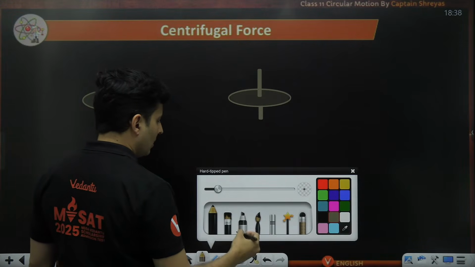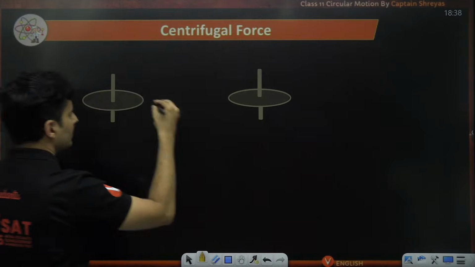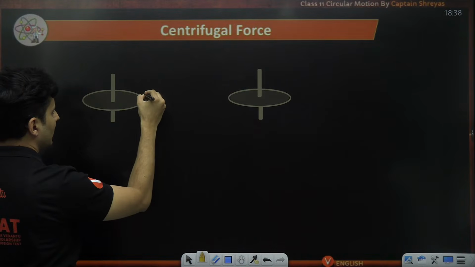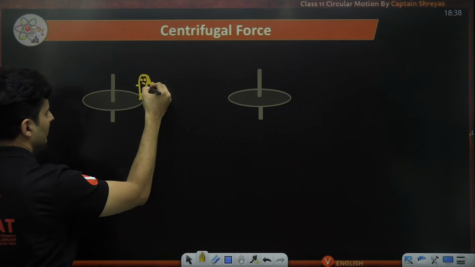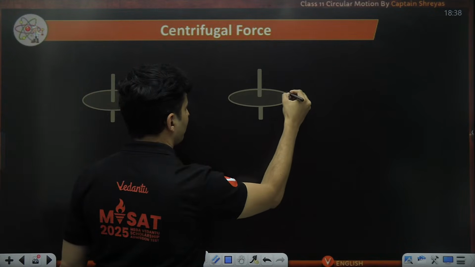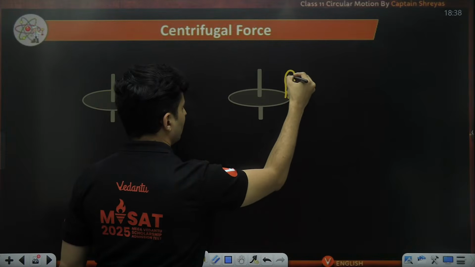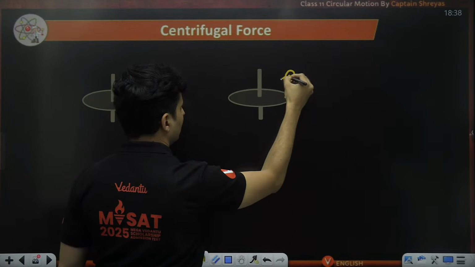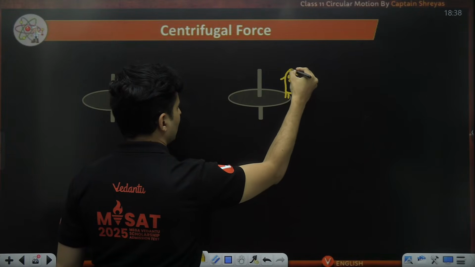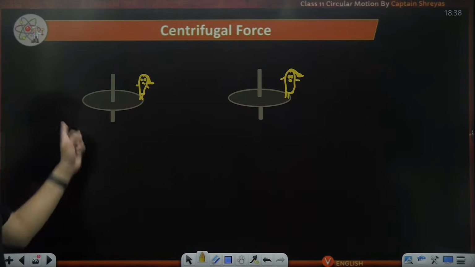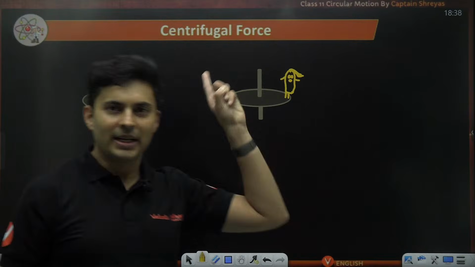And on that merry-go-round, there is this Champa who is standing on the edge, and that merry-go-round is rotating.